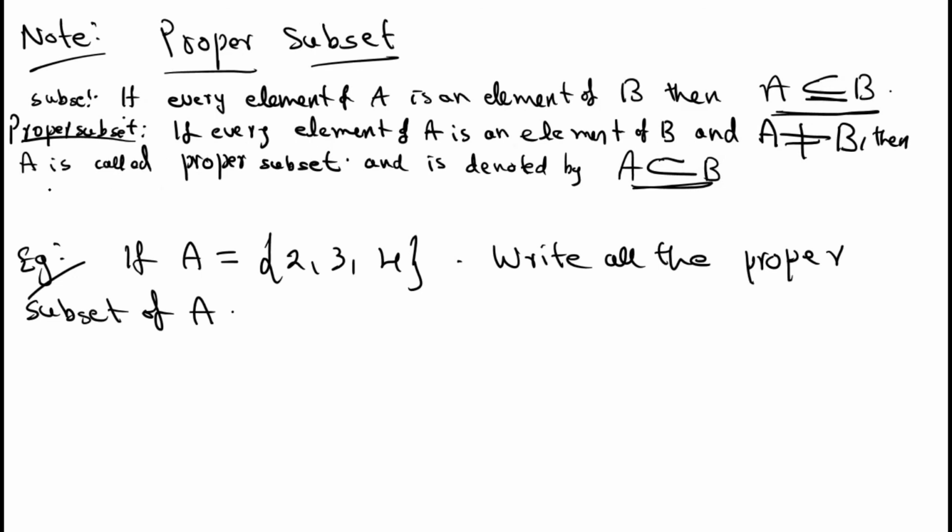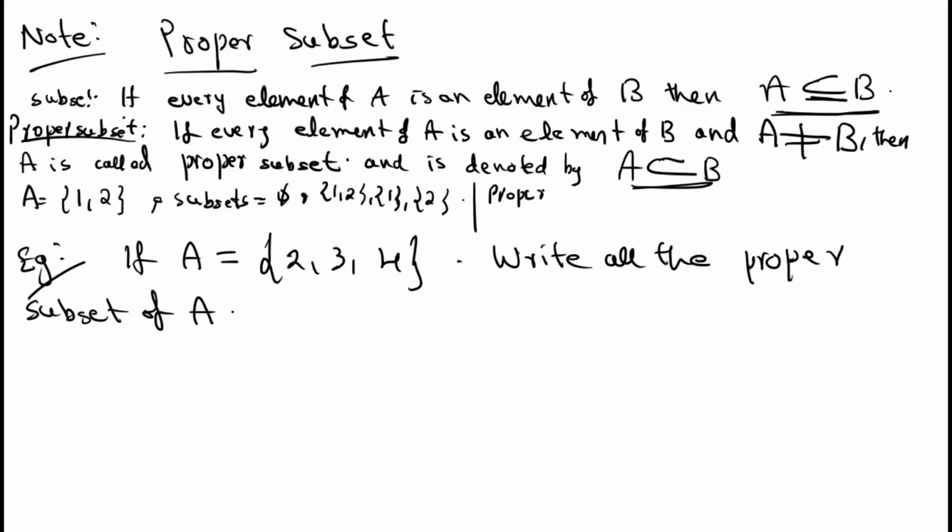Okay, very simple. See, set A is equal to {1, 2} is given. What are the subsets? Subsets are, first the empty set, second the given set, then singleton 1 and singleton 2. Then what are the proper subsets? Proper subsets are the empty set.